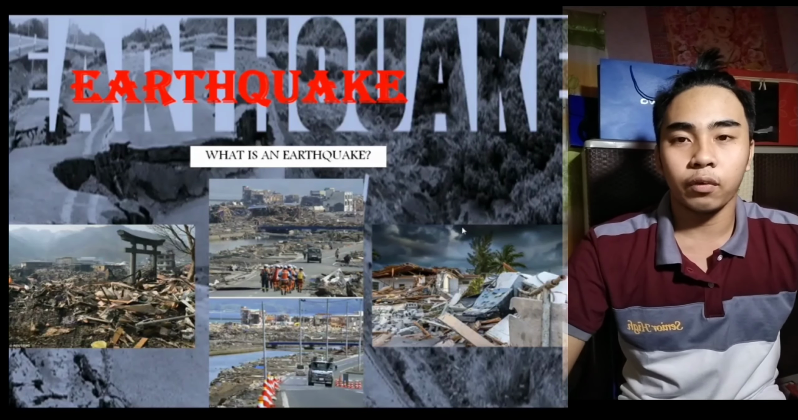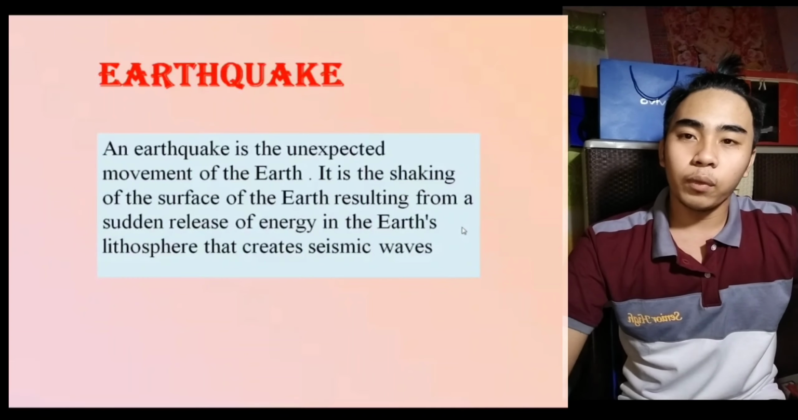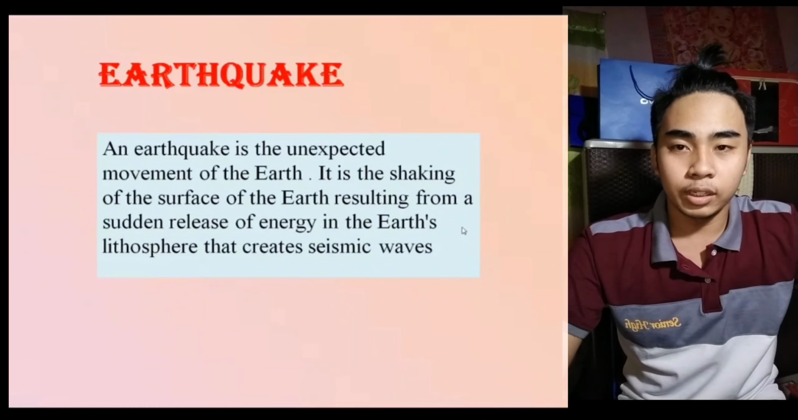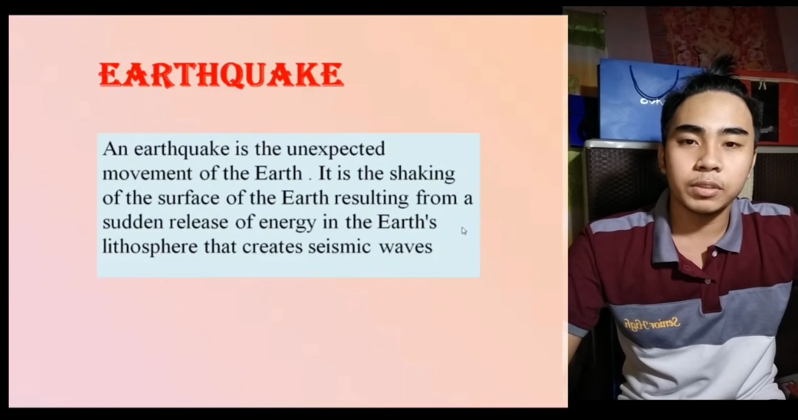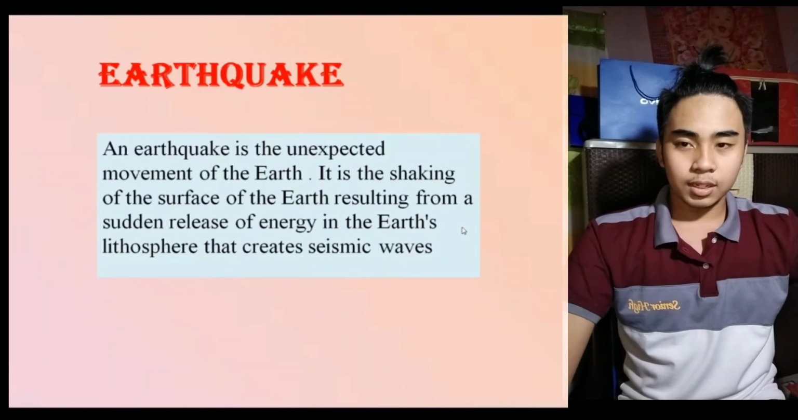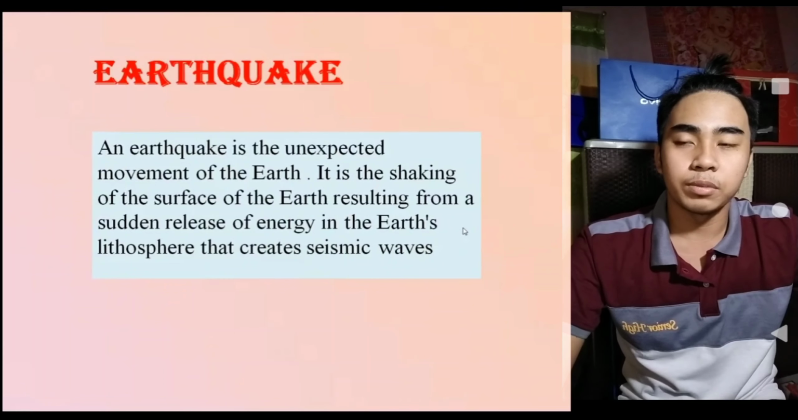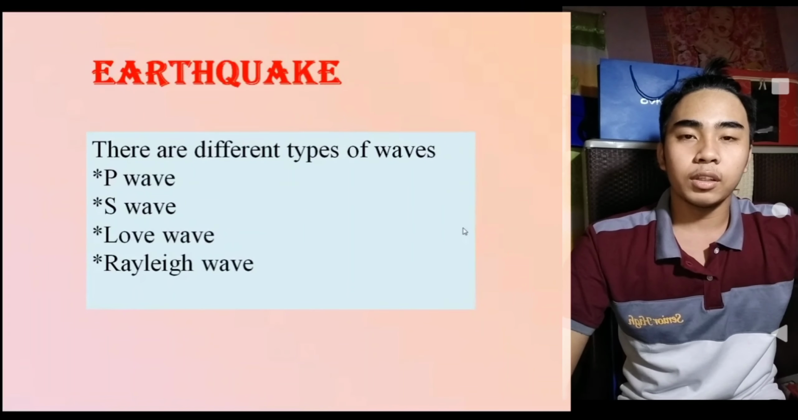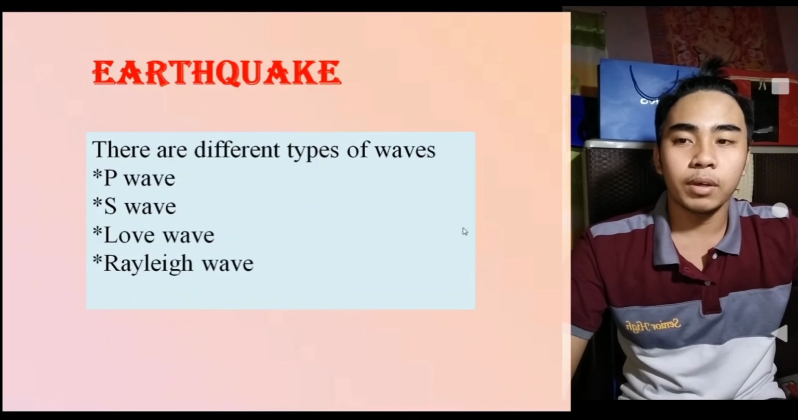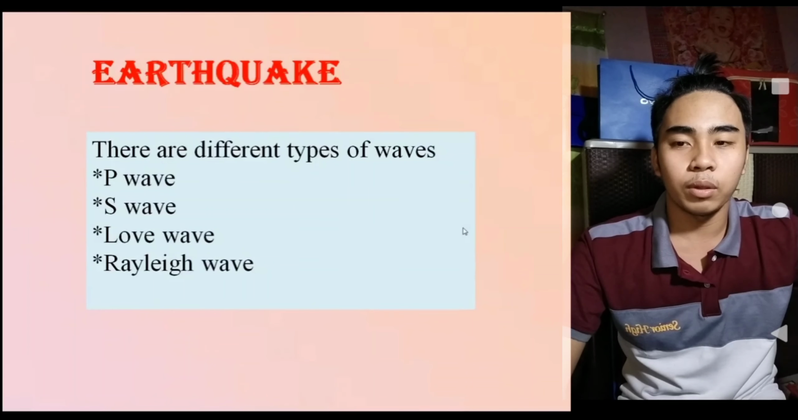So what is an earthquake? An earthquake is the unexpected movement of the earth. It is the shaking of the surface of the earth resulting from a sudden release of energy in the earth's lithosphere that creates seismic waves. There are different types of waves: P wave, S wave, Love wave, and Rayleigh wave.